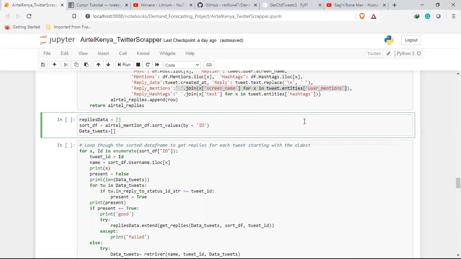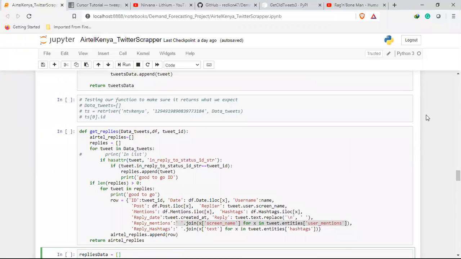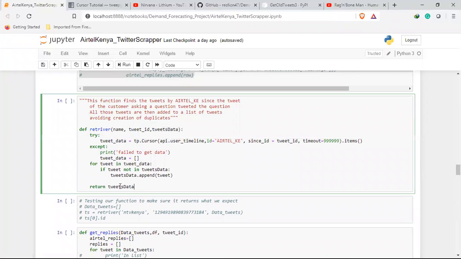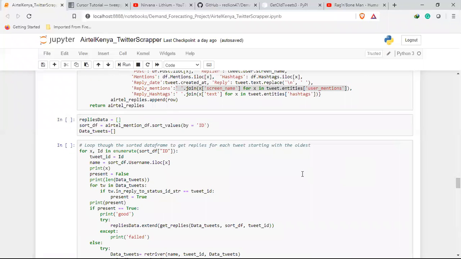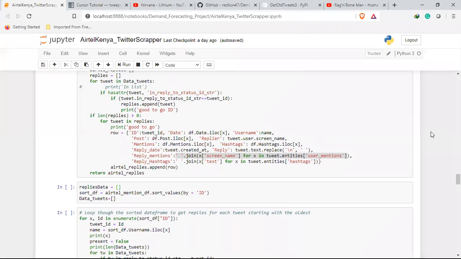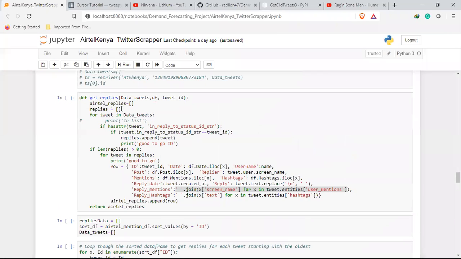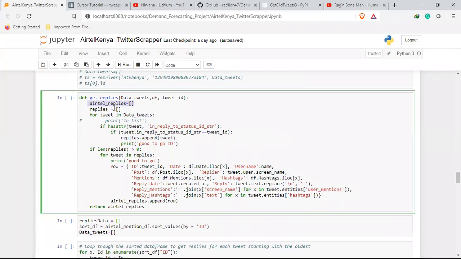Let me try. The data underscore tweets. There's Airtel underscore replies, and then there's the replies. Then there's replies data. Then there's the data underscore tweet. Let me begin with these dictionaries, which I assume are the first ones you're mentioning. So what's the content?